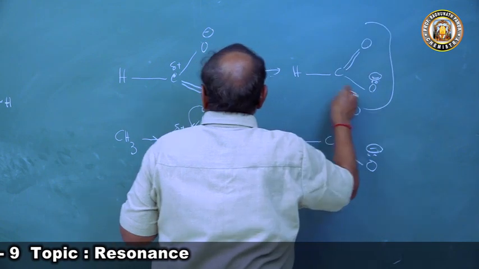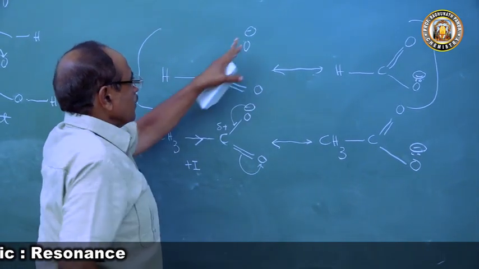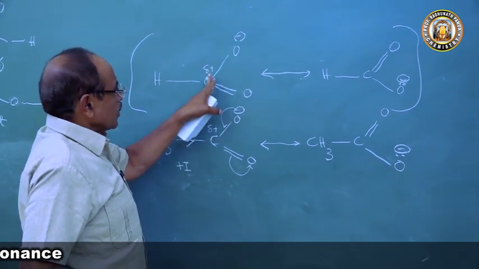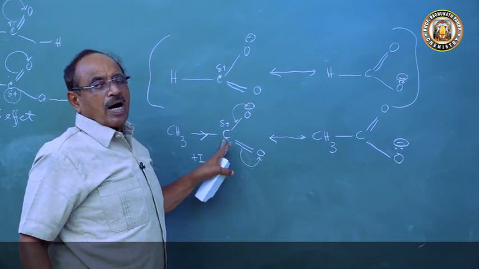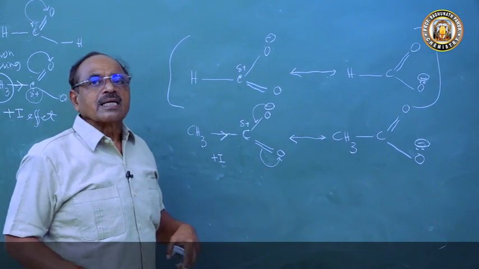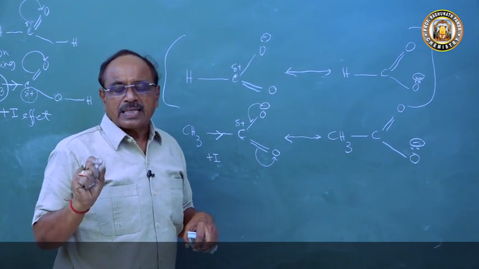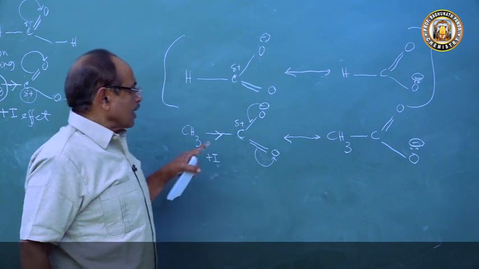So this delocalization of the negative charge is more in the case of the formate ion than in the case of the acetate ion.